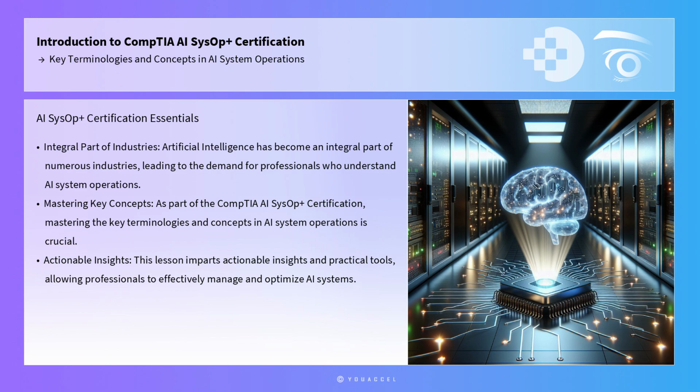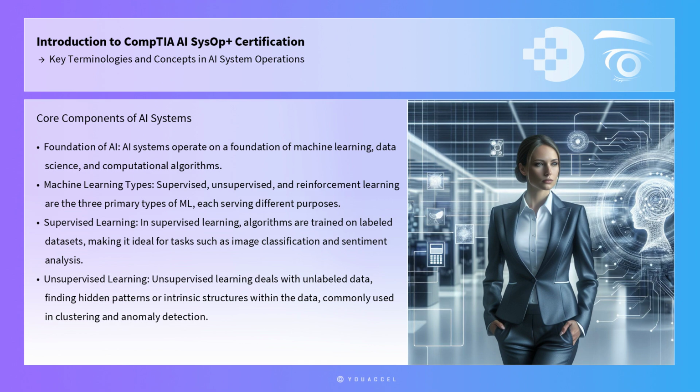This lesson imparts actionable insights and practical tools, along with frameworks and step-by-step applications, allowing professionals to effectively manage and optimize AI systems. AI systems operate on a foundation of machine learning, data science, and computational algorithms. Understanding these core components is essential for professionals. Machine learning, a subset of AI, involves training algorithms to recognize patterns and make decisions based on data.